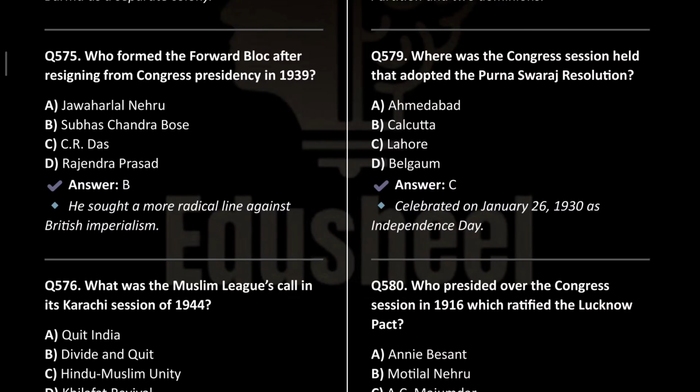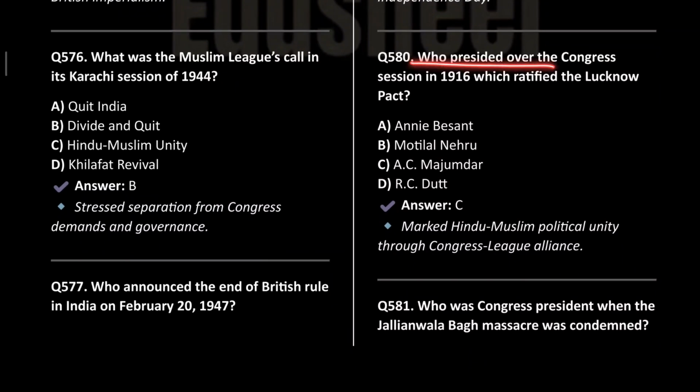Next, where was the Congress session held that adopted the Poorna Swaraj resolution? So it was obviously the Lahore session of Congress. Next is, who presided over the Congress session in 1916 which ratified the Lucknow Pact? So it was presided by A.C. Majumdar.